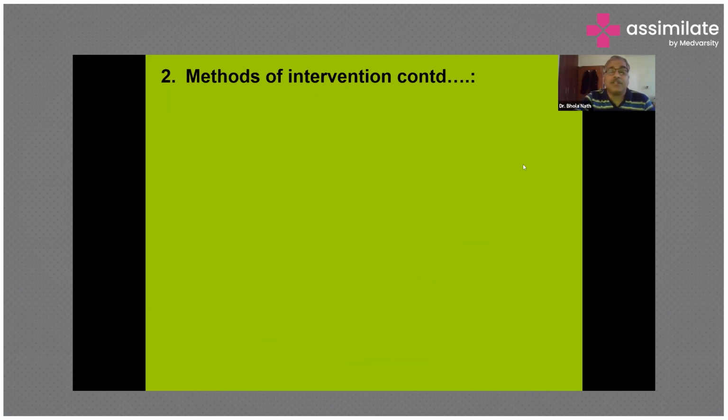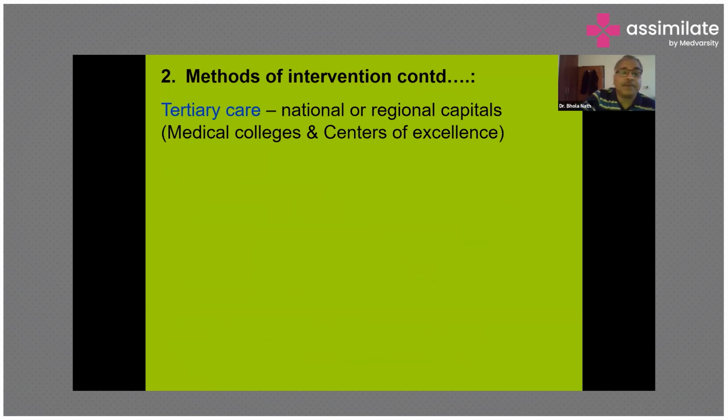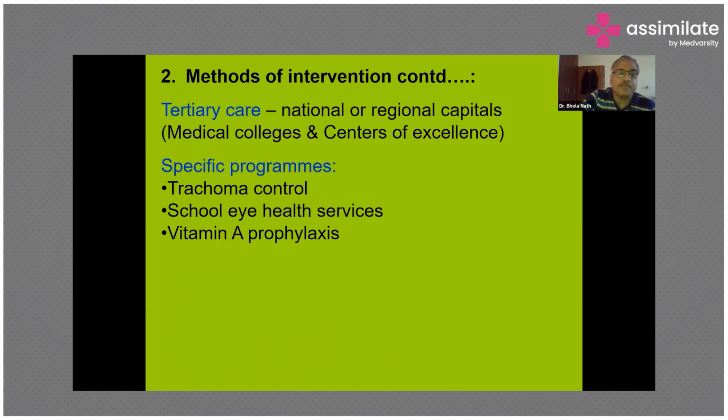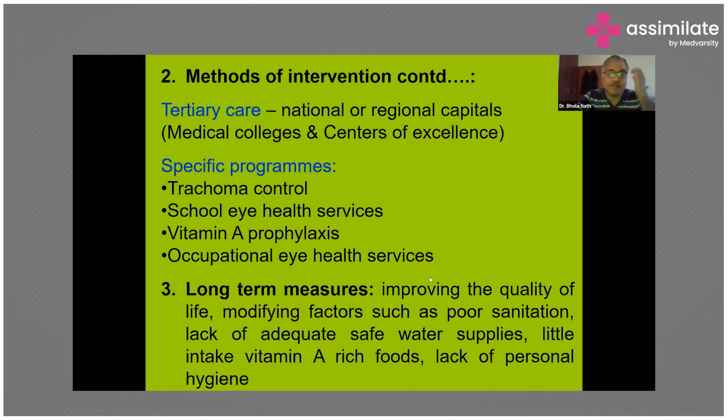Then tertiary care, at national or regional capitals where a medical college or center of excellence is there, retinal surgeries or other complex surgeries are available in order to treat diseases related to the eye. Then there are certain special programs for the control of blindness in the country, such as the trachoma control program, school eye health services, vitamin A prophylaxis program, and occupational eye health services.